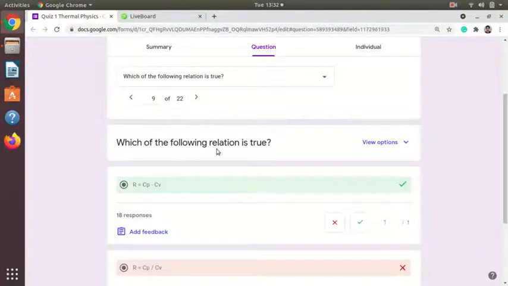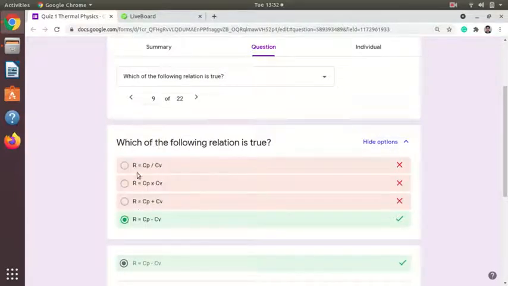Which of the following relations is true? There are various equations, and this ratio, the adiabatic ratio, is given by gamma, or small r we can write, but capital R is the gas constant, and we have derived the relation Cp equal to Cv plus R. So from that you can directly write R is equal to Cp minus Cv. So this is the correct option.